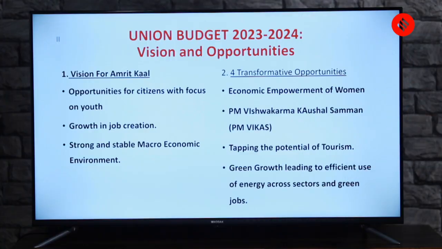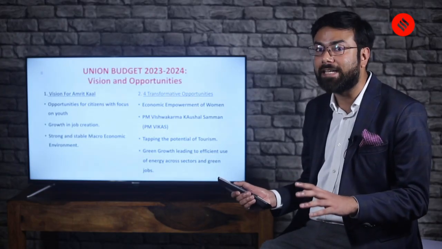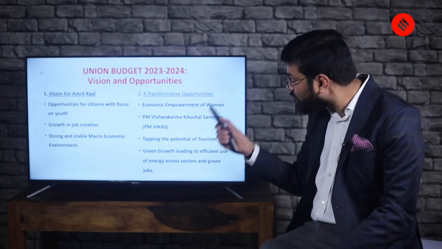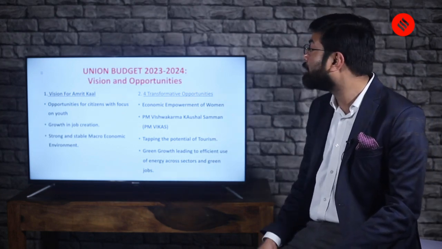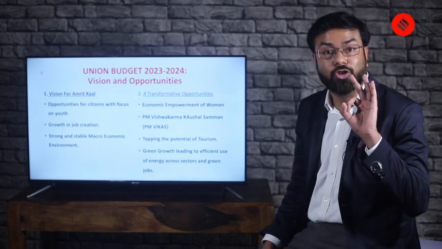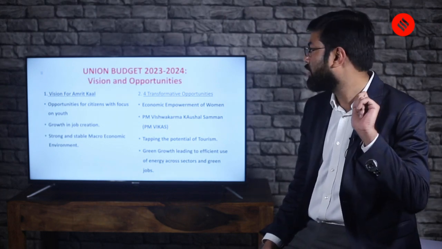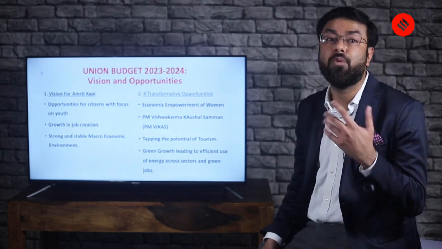The third is strong and stable macroeconomic environment. That is very important. And why is it important? I'll come back to all these things when we go to the next slide. But before that, along with these three visions for Amrit Kal, there are 4 transformative opportunities. So 3 visions, 4 opportunities. Remember that. First, economic empowerment of women.